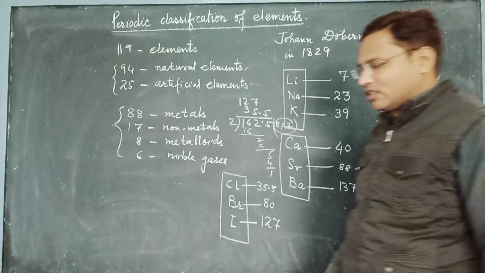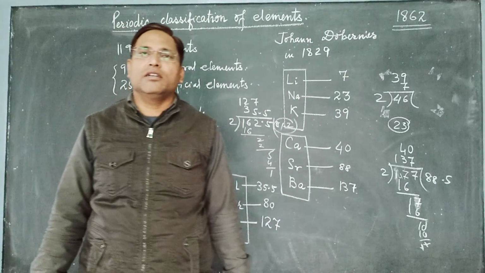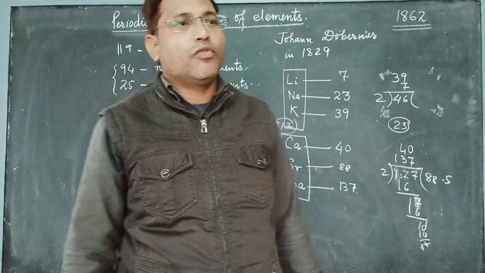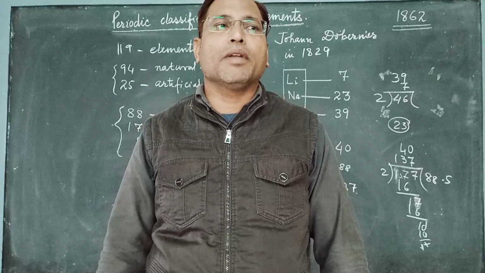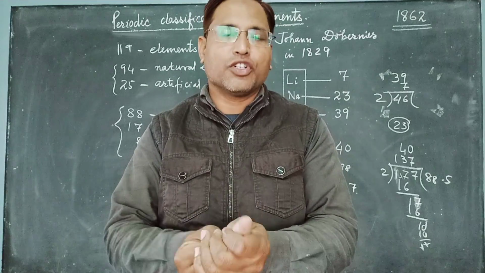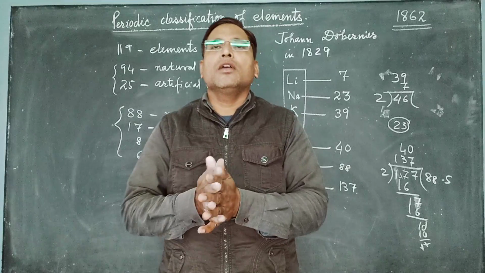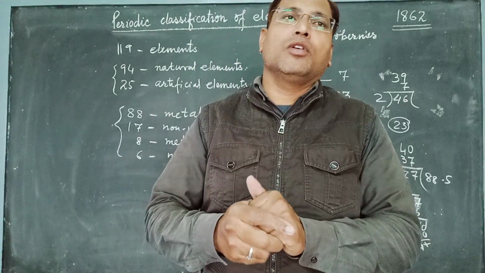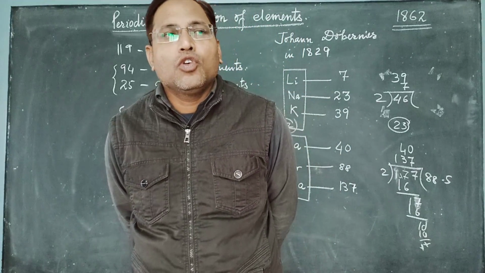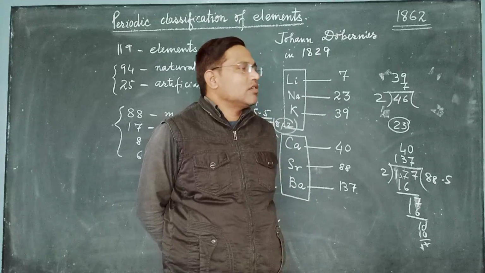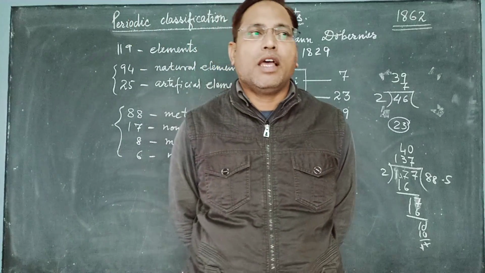The contemporary scientists accepted his idea, but when more and more elements were found, they questioned him about how to arrange them in this group of triads, and he was unable to answer. He had no idea. He could not arrange them. So his triads theory was no more accepted.